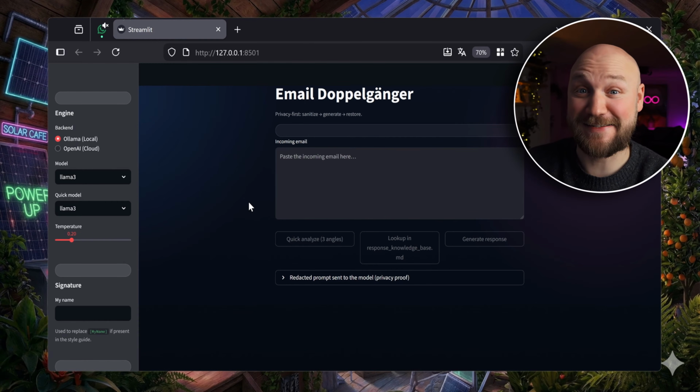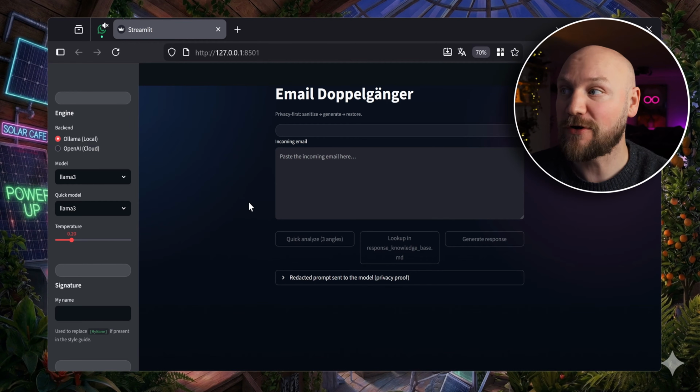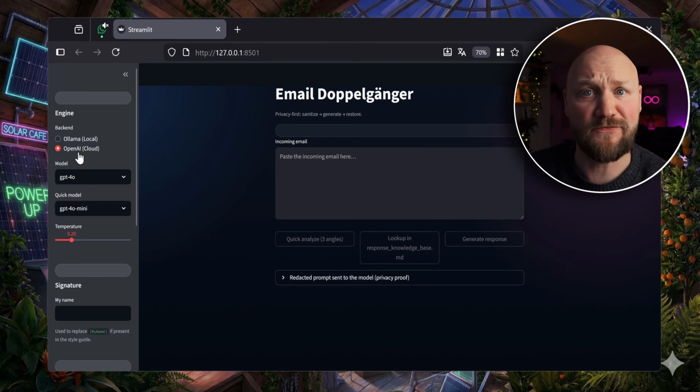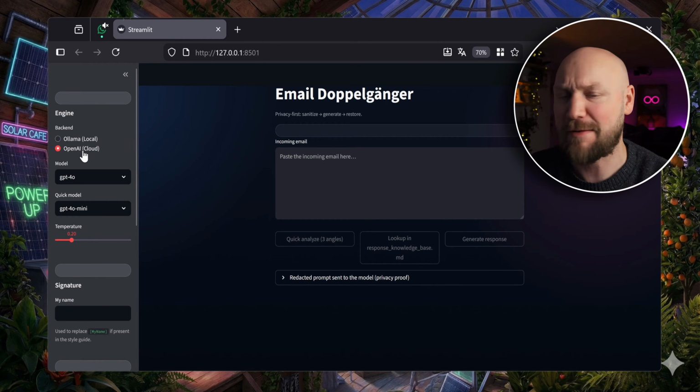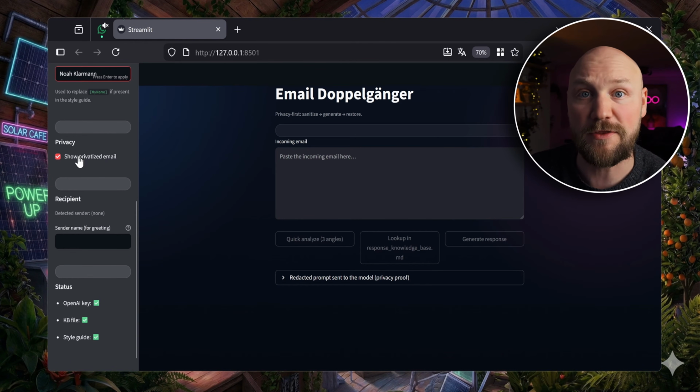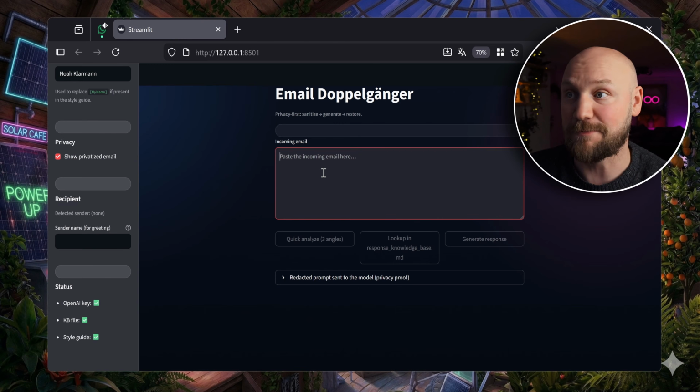Okay, here it is. It is absolutely looking nice, a very modern design. And what we are going to do is use the OpenAI model here. I'm also looking at this for the first time. It was just built in a couple of minutes. Personalization here, that's also what I wrote in the prompt. Master name of the email recipient.